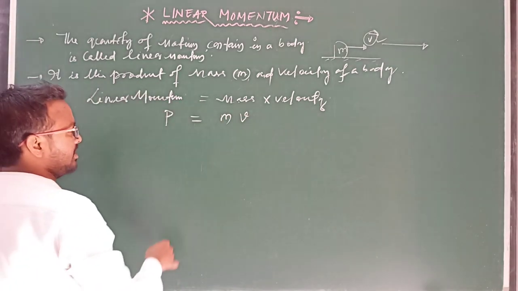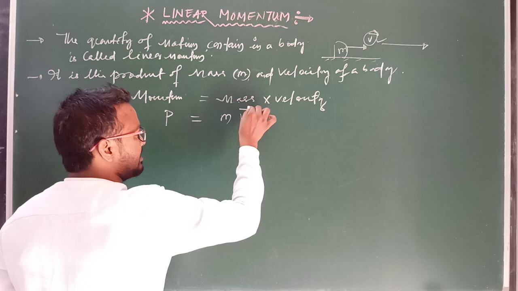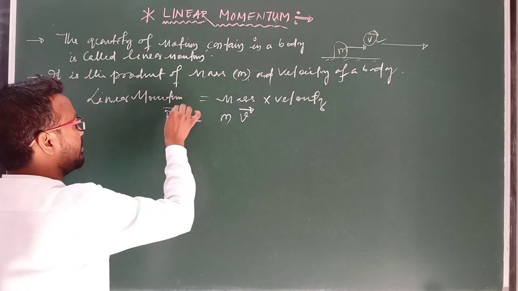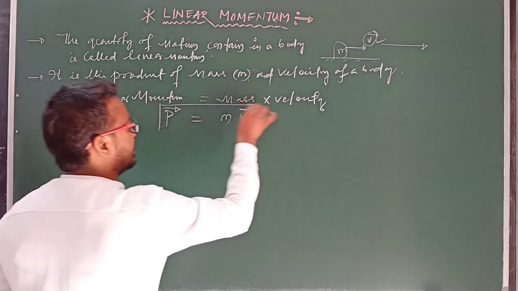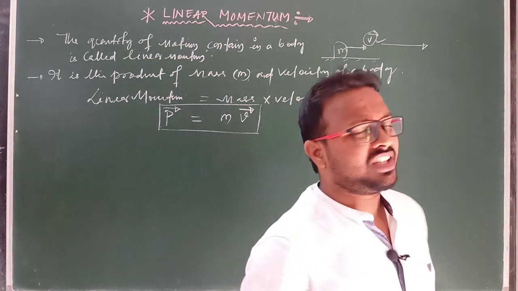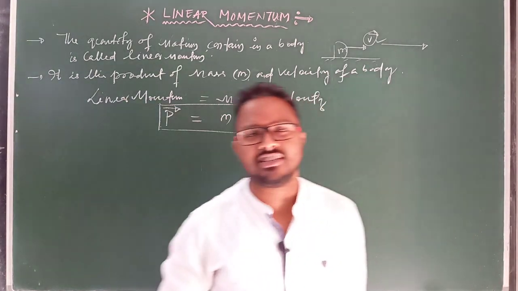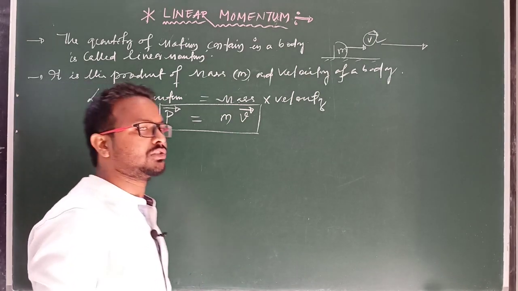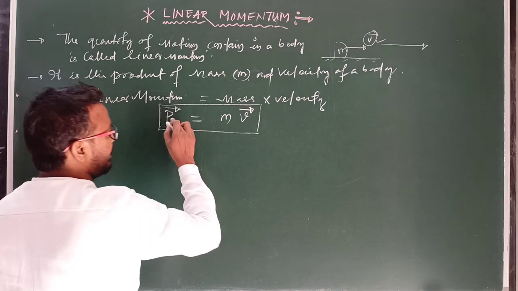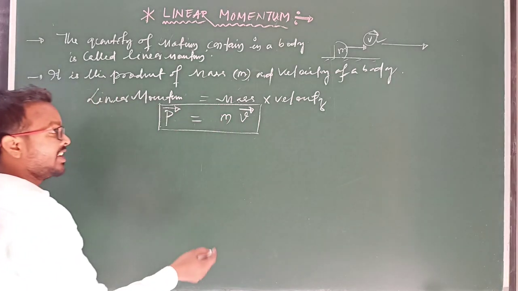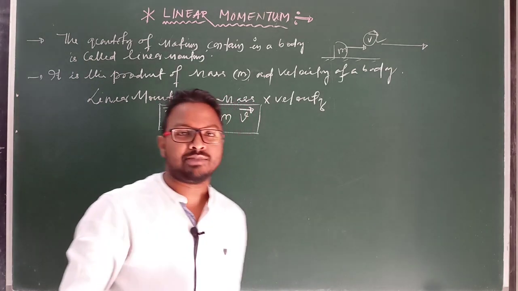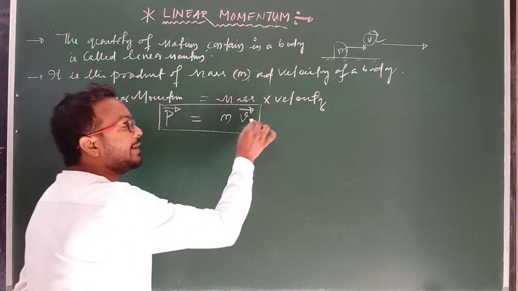This is scalar form, but velocity is a vector quantity, mass is a scalar quantity, so linear momentum is also a vector quantity. Clear? So we already know what is a vector quantity. It possesses both magnitude and direction, because velocity also possesses both magnitude and direction. Similarly, momentum depends on the velocity and on the mass, but while we are measuring the direction of momentum, at that time we have to focus on the direction of velocity.